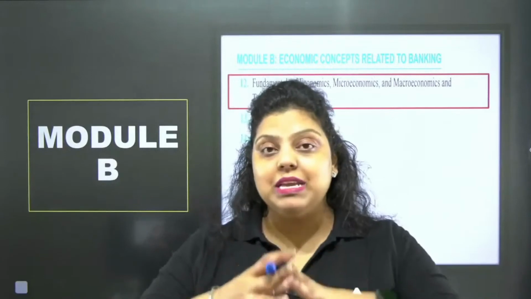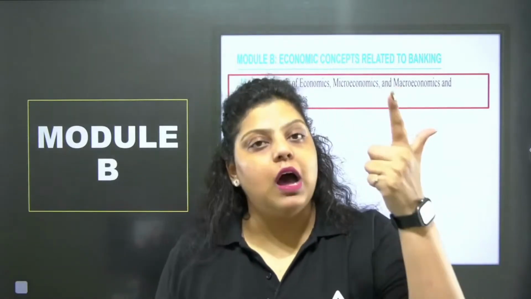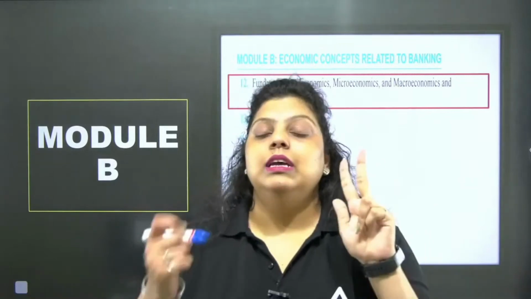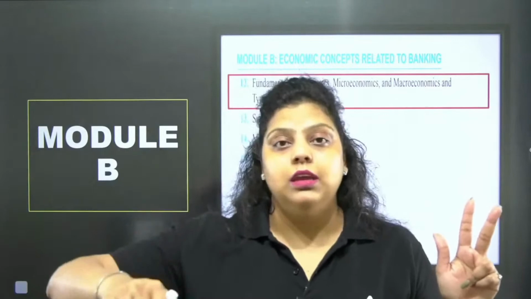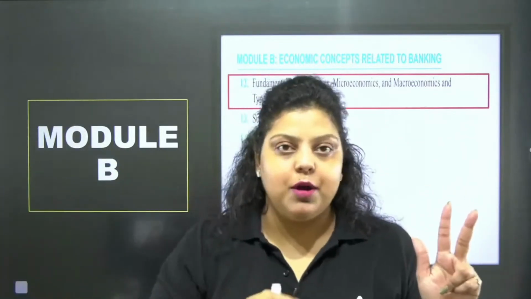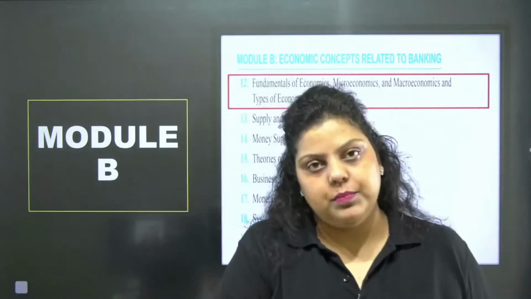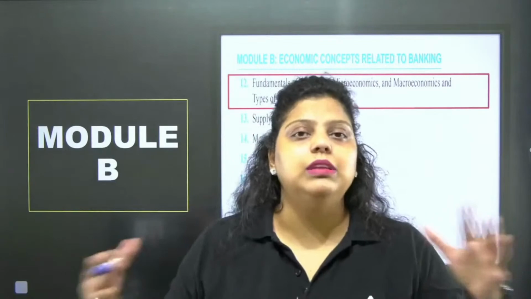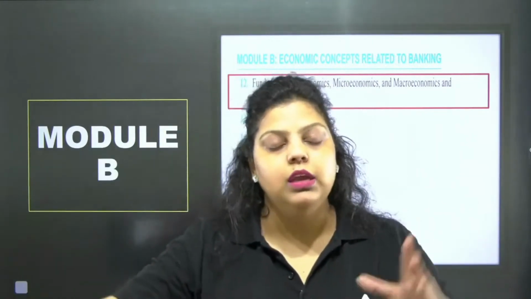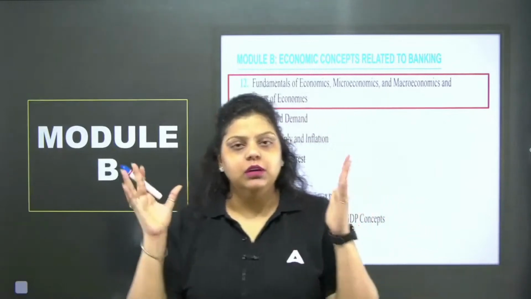No, it means the three major economic problems of the country: what to produce, how to produce, for whom to produce. The decisions about these problems will be taken by the private industries. That's a capitalistic economy. If these three decisions are taken by the government, then it's a socialistic economy, and if both are taking the decision, that's a mixed economy. So this was the overall concept of chapter number 12.